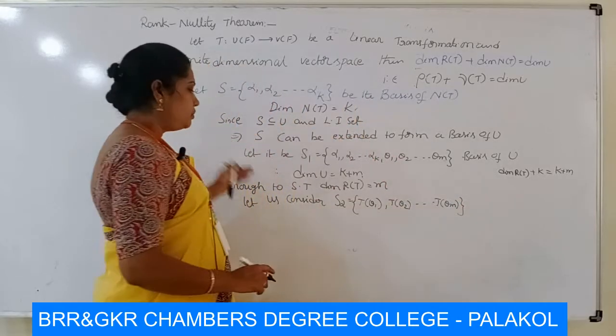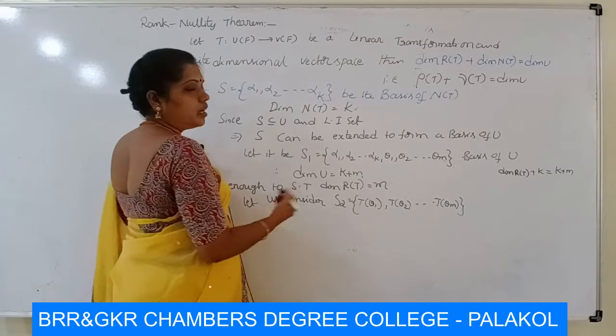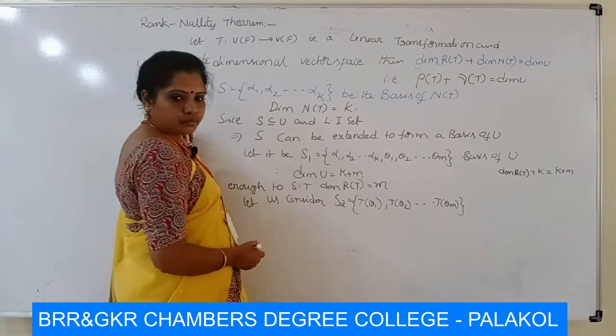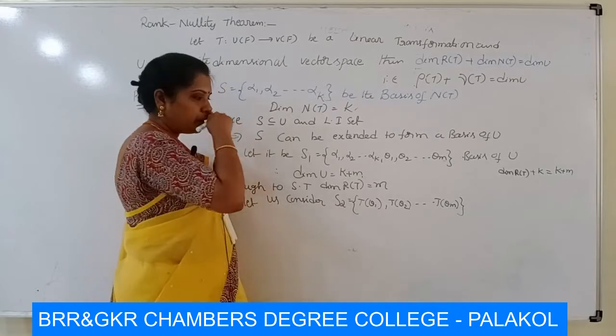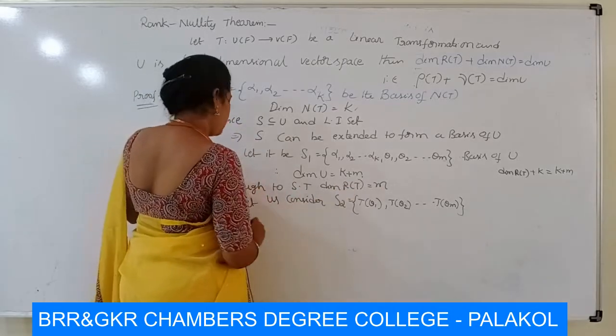Now we have to prove this set is a basis of R of T. Then the dimension of R of T is m. Therefore, here S2 has m elements.